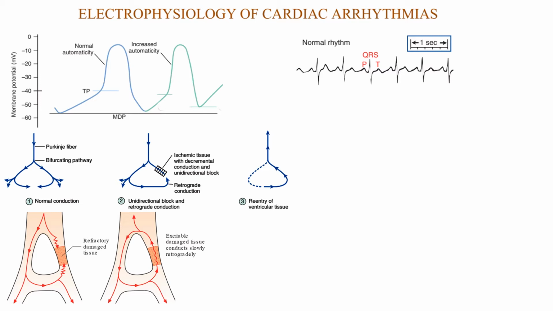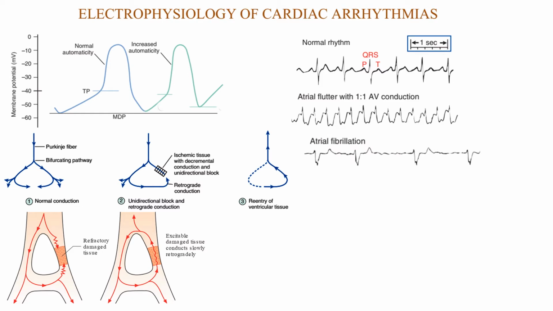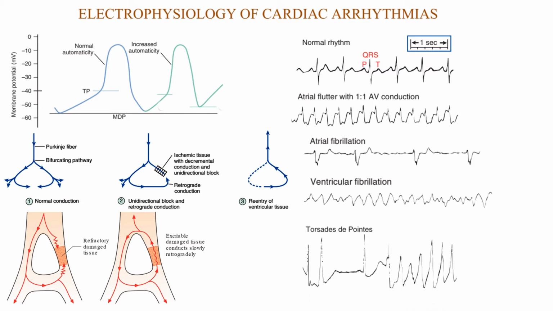The normal rhythm of the heart is recorded as the PQRST wave, and 0.8 seconds corresponds to one heartbeat. When it gets disturbed in the atrium, that causes atrial flutter, then atrial fibrillation, then ventricular tachycardia and ventricular fibrillation. Sometimes QT prolongation is caused by drugs such as antipsychotic drugs or quinidine-like drugs. They increase the QT interval and may cause Torsades de Pointes.